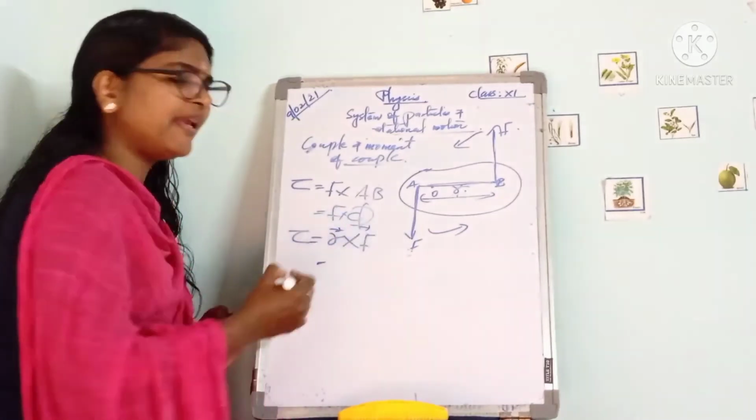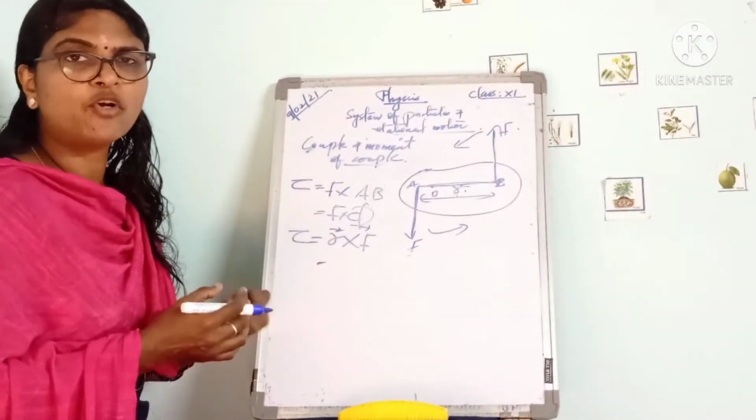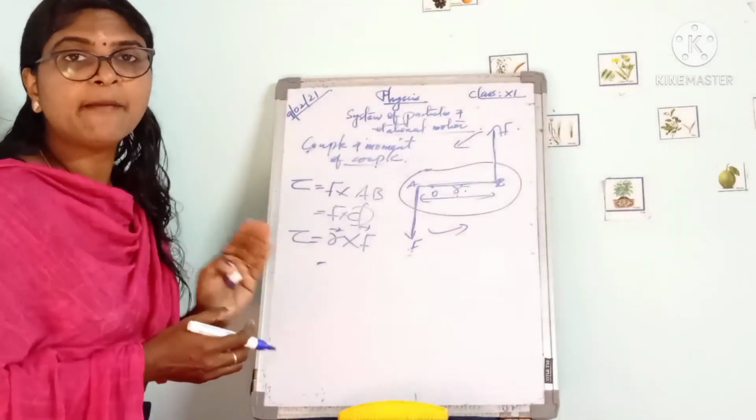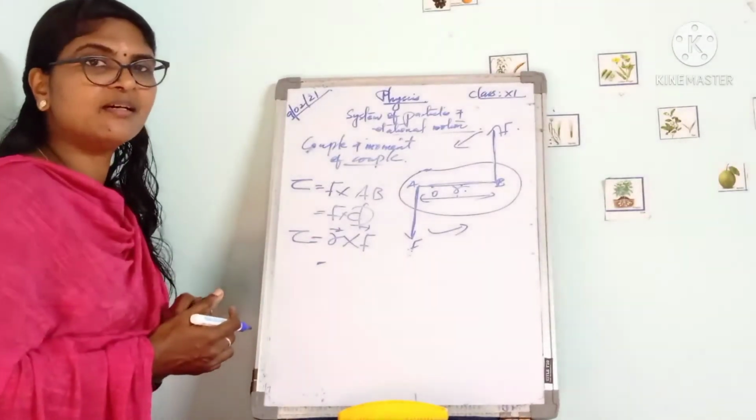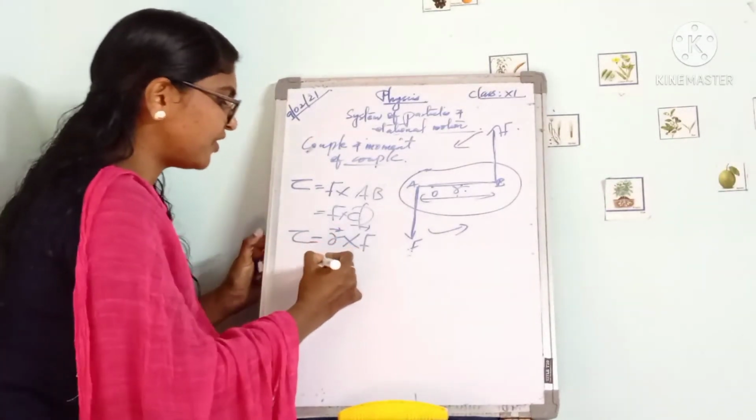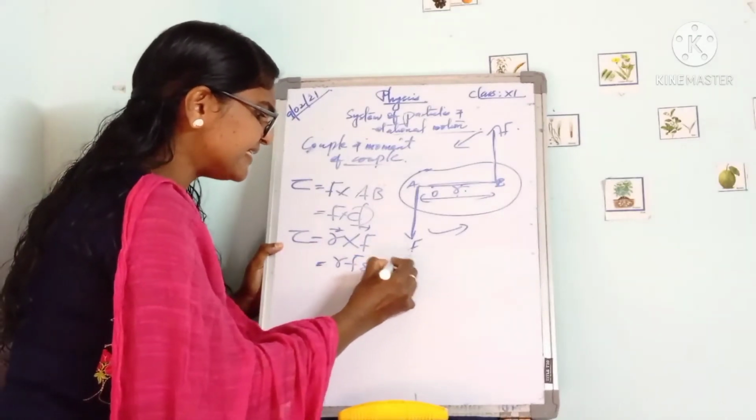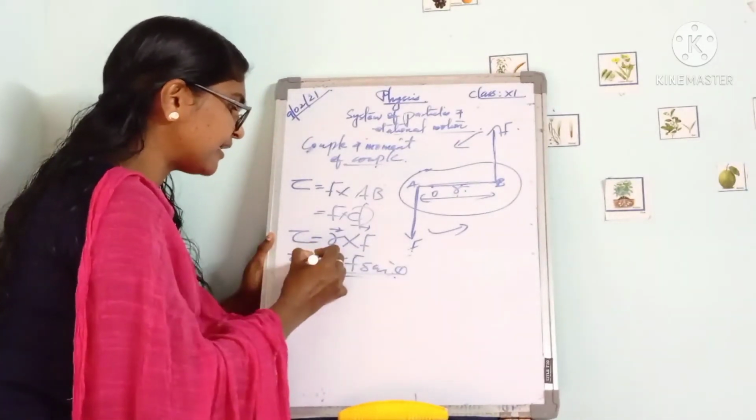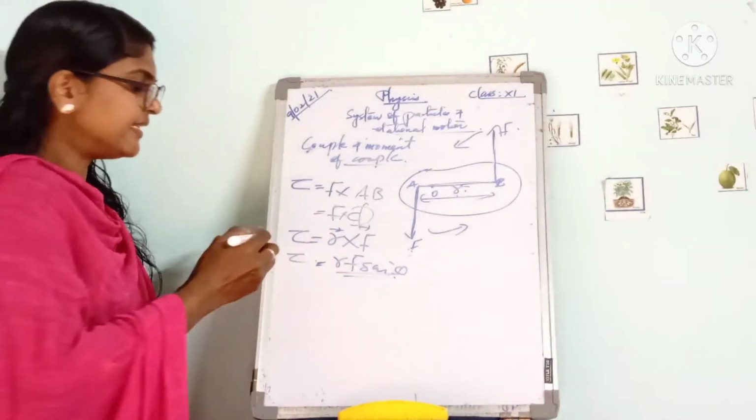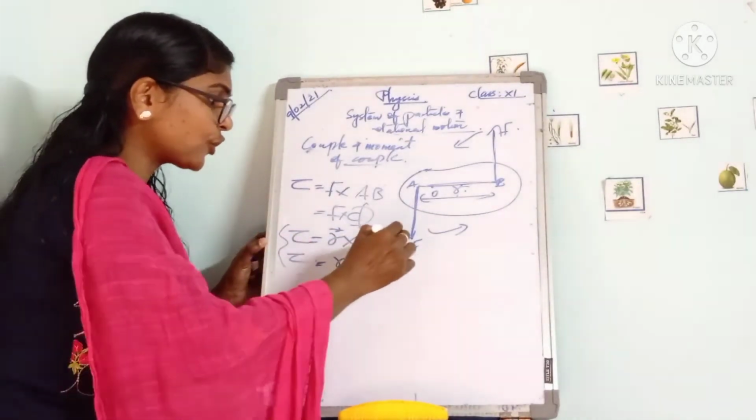What is a cross b? How can we write a cross b? I think we already learned that a cross b is equal to ab sin theta. Similarly, r cross f can be written as r f sin theta. Actually, this is the vector notation of torque tau.